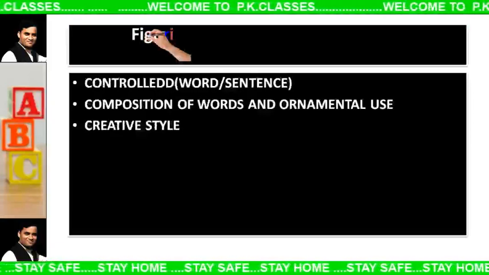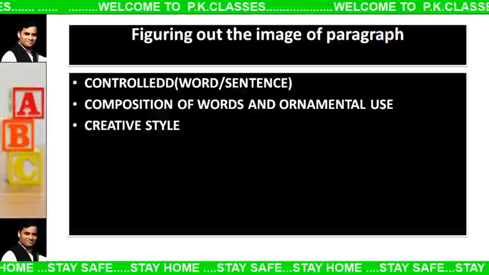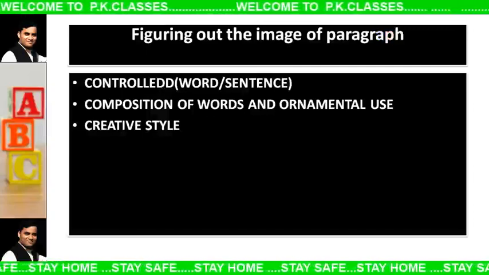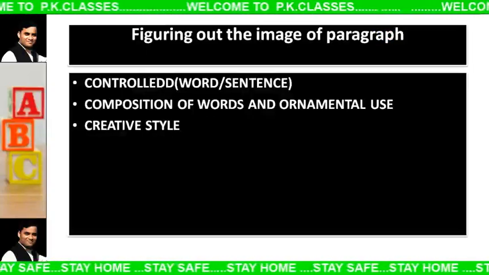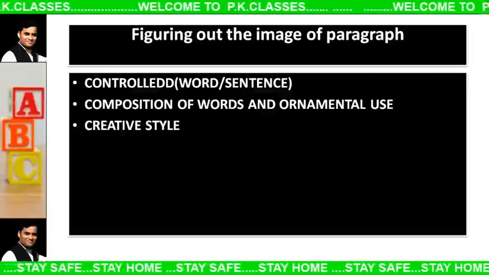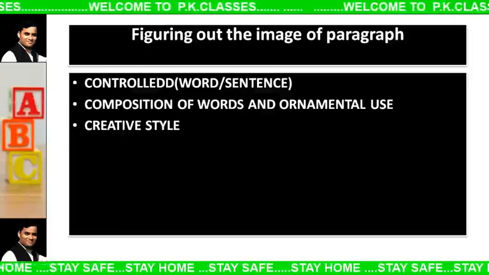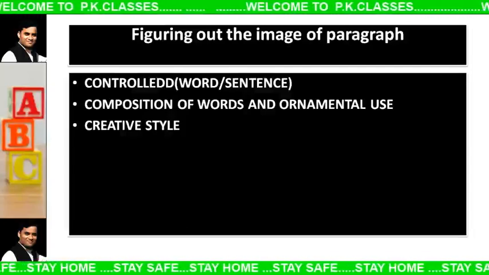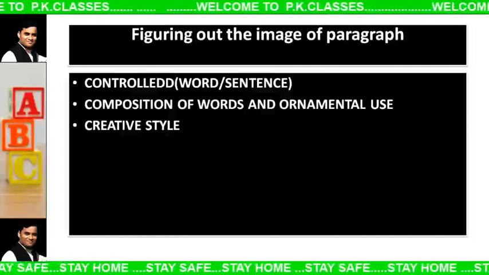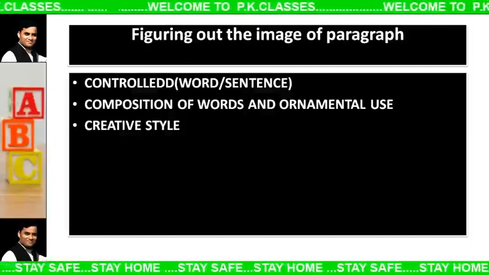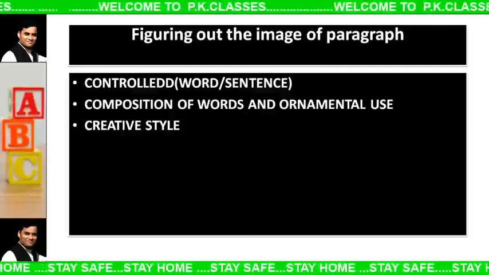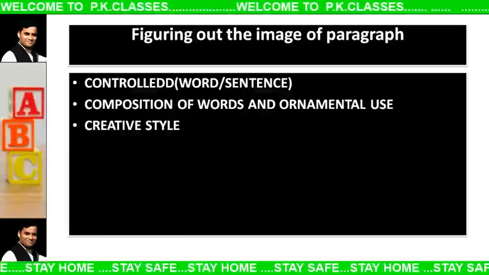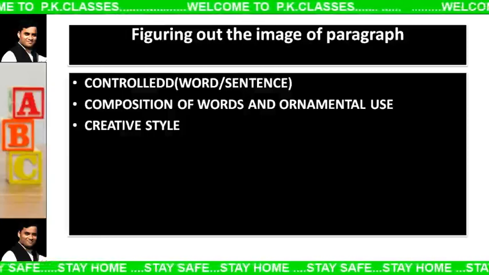The next one is figuring out the image of the paragraph. Friends, before writing the paragraph, you have to figure out the image. That is the best quality of a good writer or a good composer. Before writing a paragraph, let us take the best example. Before making a home or building, we take the blueprint, the layout of the building: where should be the kitchen, where should be the bedroom, where should be the door, window, and where should be placed the AC and other things. Likewise, we design the interior and exterior design.